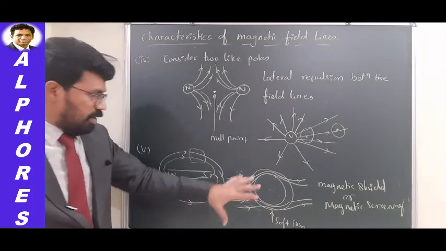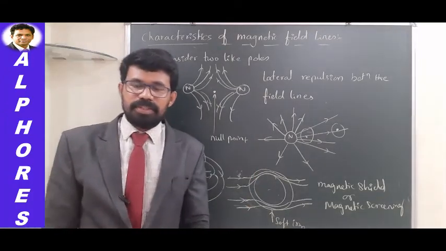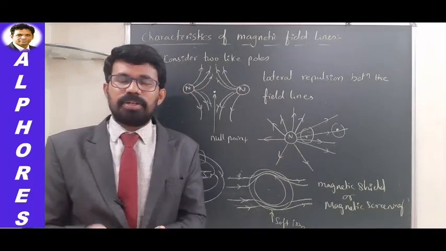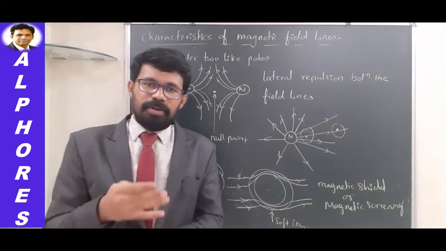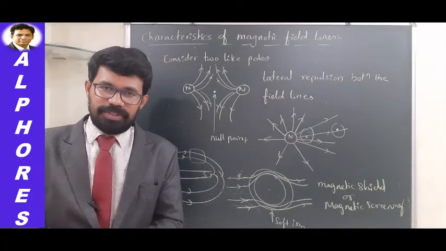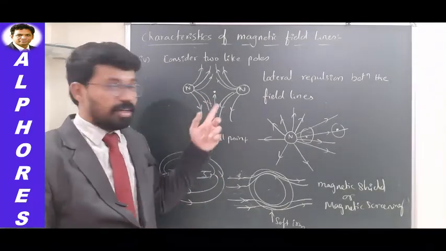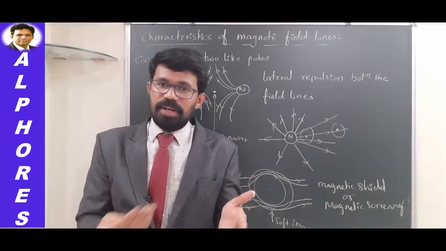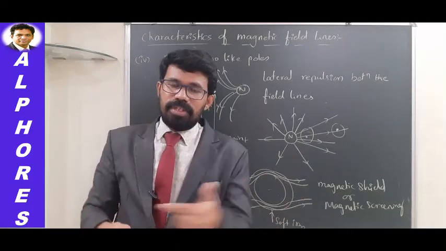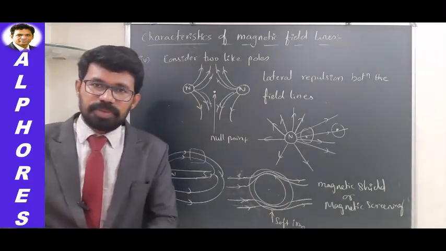So if any magnetic material is taken, the magnetic field lines prefer to pass through the magnetic materials because they are magnetic in nature, and they don't hinder the passage of field lines. Inside a bar magnet also, the field lines originating from the north pole enter at the south pole, and very comfortably they travel inside the magnet from south to north.